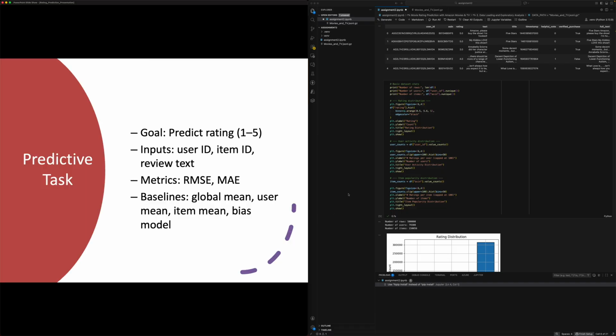Let's get started. So the goal is to predict a user's rating from 1 to 5 based off of the inputs of the user ID, the item ID, and the review text. To evaluate the models, I'll be using a train validation test split and use the root mean square error as the primary metric, along with the mean absolute error being the secondary metric. I'll be comparing the model to several baseline models, which will be the global mean, the user mean, the item mean, and a user item bias model.